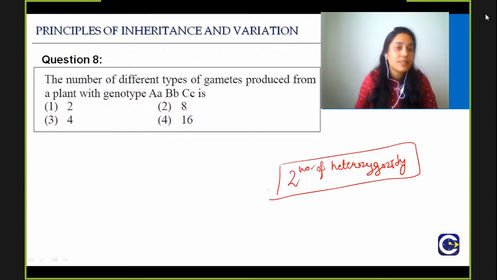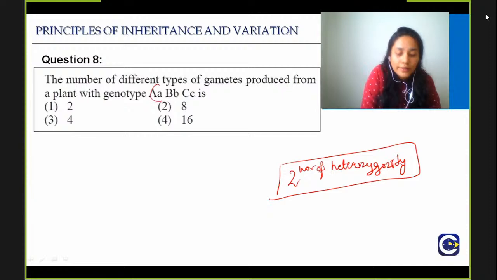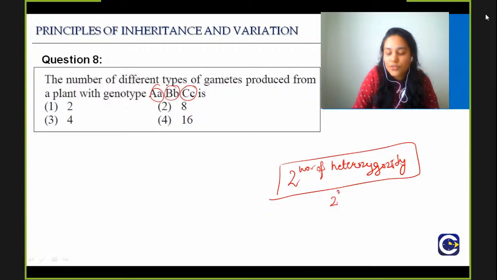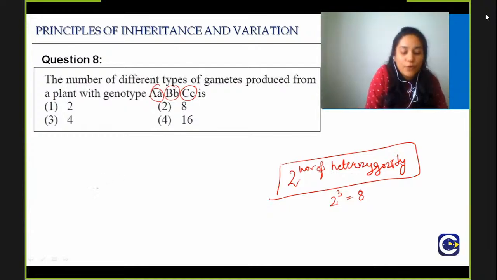Very good. All of you are giving me the right answer, which is option number 2, answer 8, because 1, 2, 3: three of them are heterozygous, so 2 raised to the power 3 is 8. Now, sometimes they can even ask you which gametes. How will you do that? Don't just do it randomly. There is a method called the fork line method. So how will you do it? You will write capital A, small a. Then again you will divide this into 2.